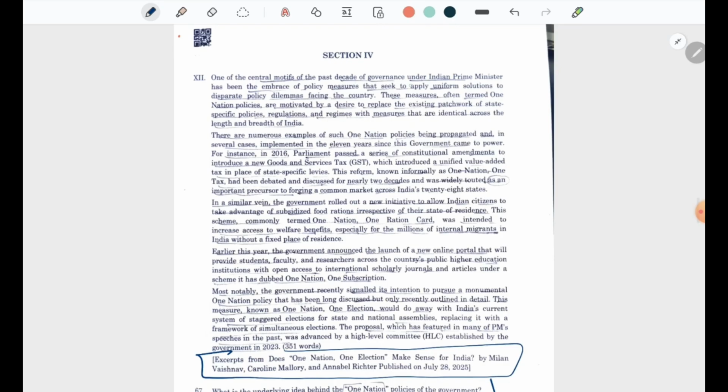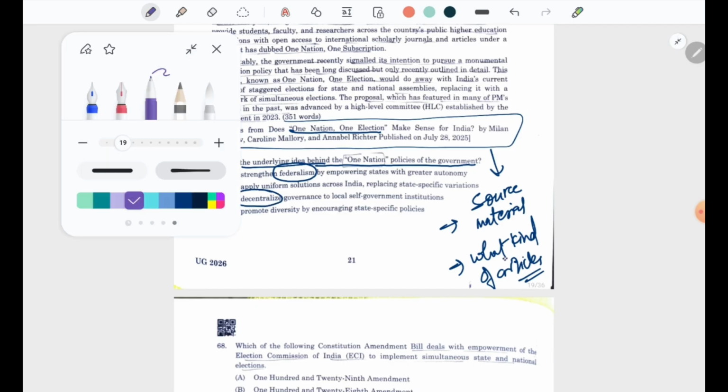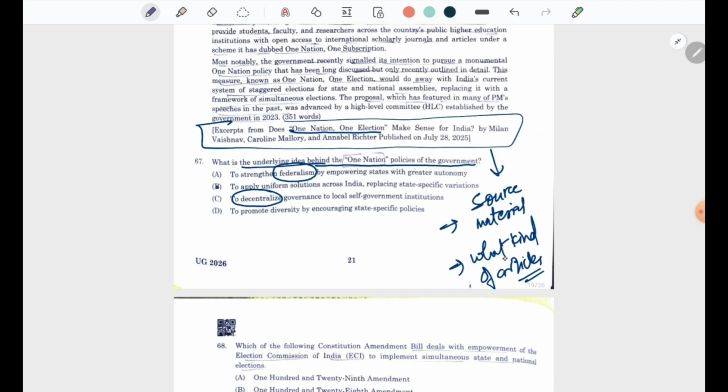The passage is about the One Nation, One Election policy of the government. Now, when we read the question, it says, what is the underlying idea behind the one nation policies of the government? When we read the options, we see words like federalism, and words like decentralization. It indicates what kind of topics we should read for preparing for this examination. Now, federalism is very much part of the Indian Constitution. Therefore, reading the Indian Constitution becomes very important, number one.